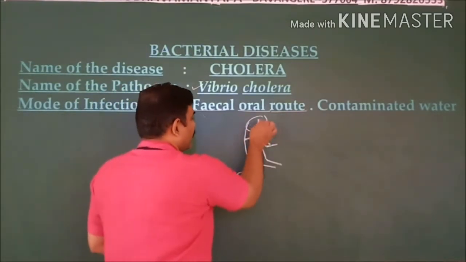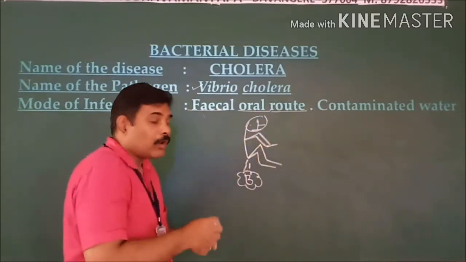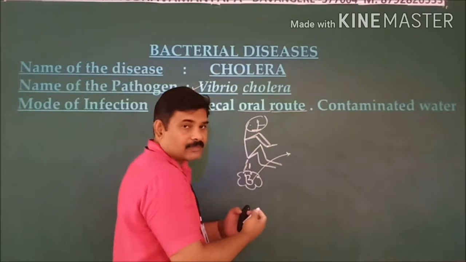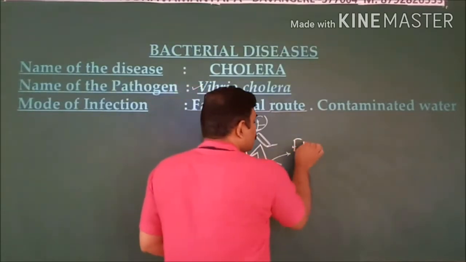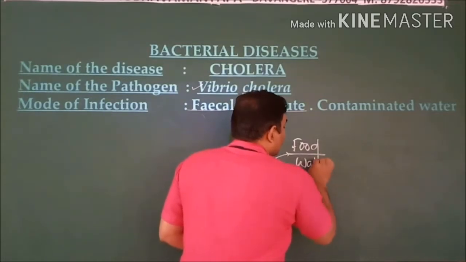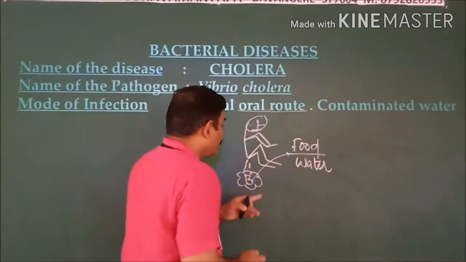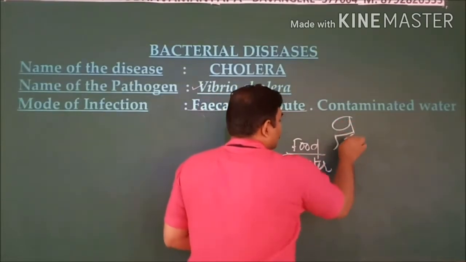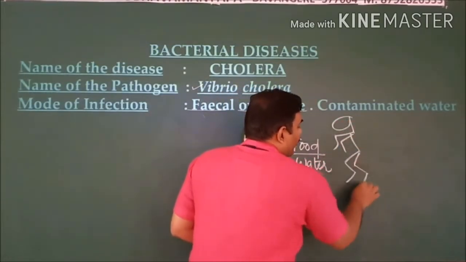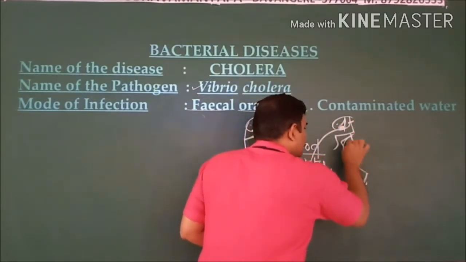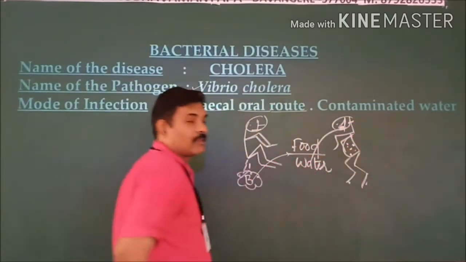One way or another, this bacteria gets transferred to any food items or the water that you consume. If the same food or water contaminated by this pathogen is used by a healthy person, then this pathogen enters his body.